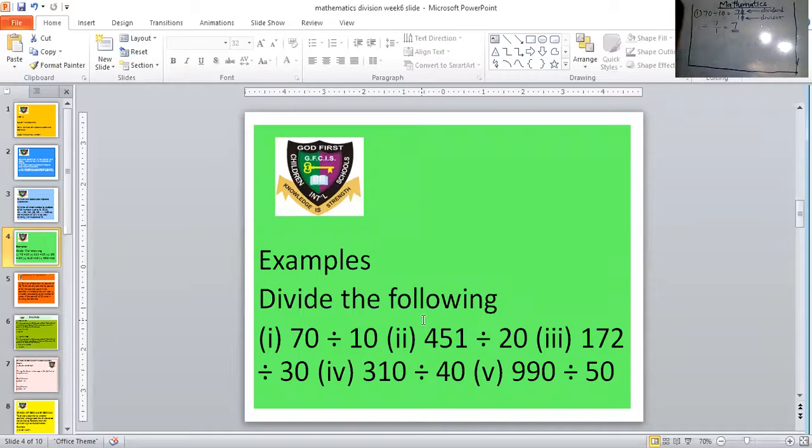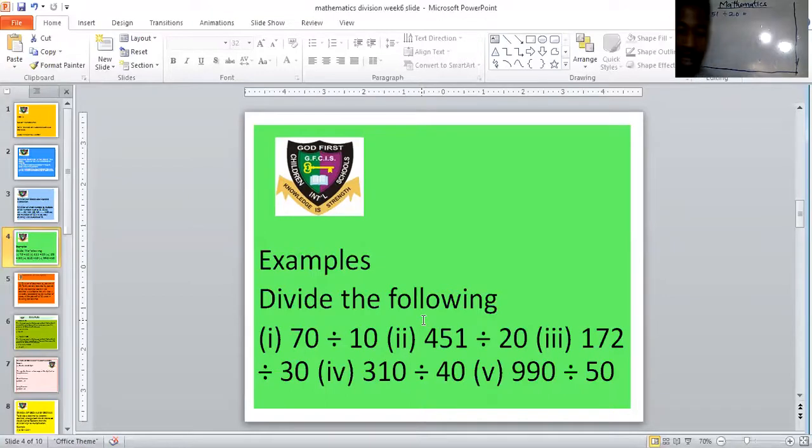That says 451 divided by 20. Let me write that one out. 451 divided by 20. Number 2 says 451 divided by 20.